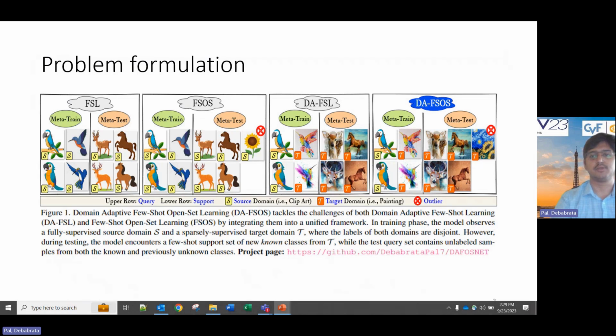Let us say this painting domain, whereas the meta training time uses a different domain, let us say the clipart domain. Now the queries in meta testing time are coming from both known classes as well as unknown classes. So we should recognize these unknown target class queries, apart from classifying the known class queries into one of the target domain classes. Now, DFSOS is quite a challenging problem formulation because standard FSL and FSOS do not consider target queries coming from a completely different domain. Also, DFSL does not consider any unknown queries during the meta testing time.